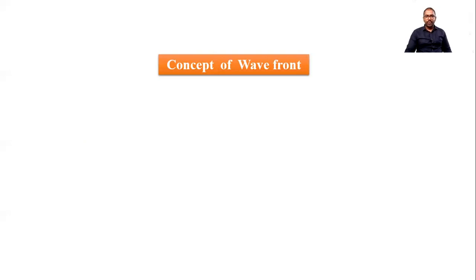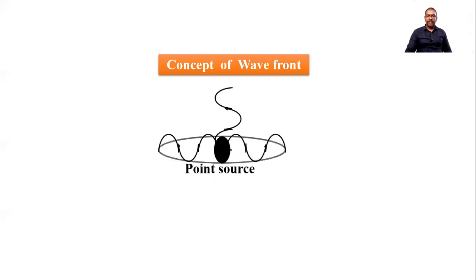So next concept. In the next, we have to learn the concept of wavefront. Now what is a wavefront basically? If I consider a point source, it emits light in all possible directions. Then in time t, light covers a distance ct.